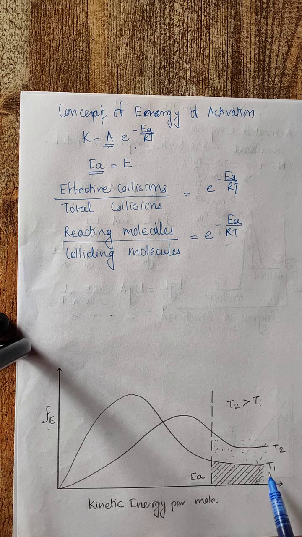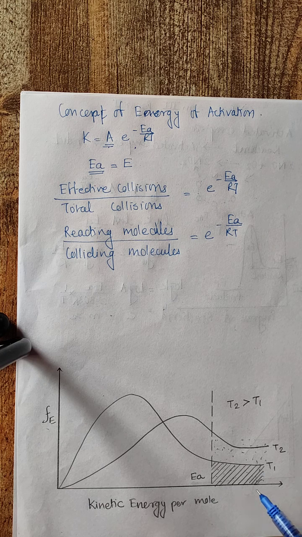If you compare the two areas I have shaded, one is shaded by lines and the second by dots. The dots are for the complete area, while the lines are just for the area of T1.